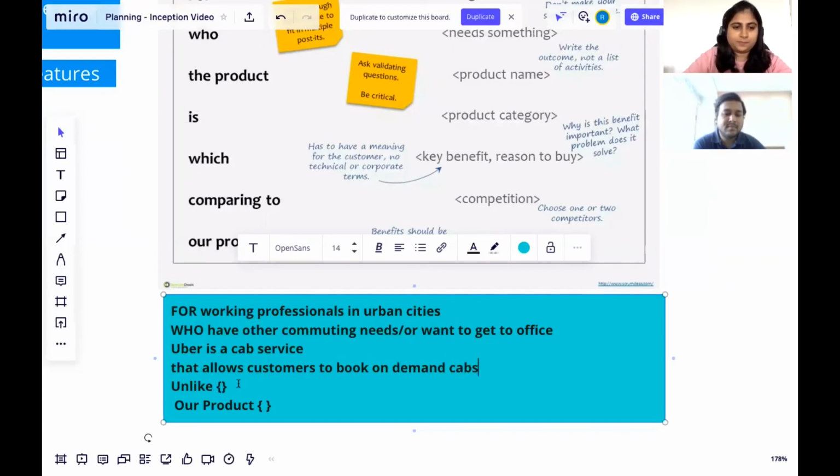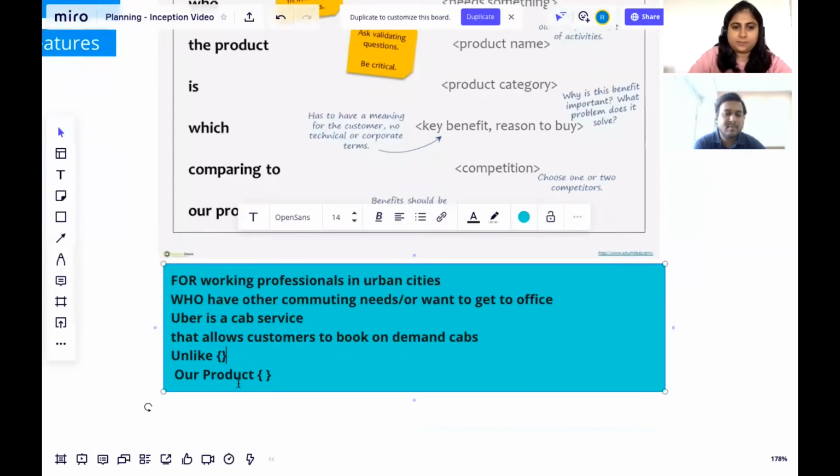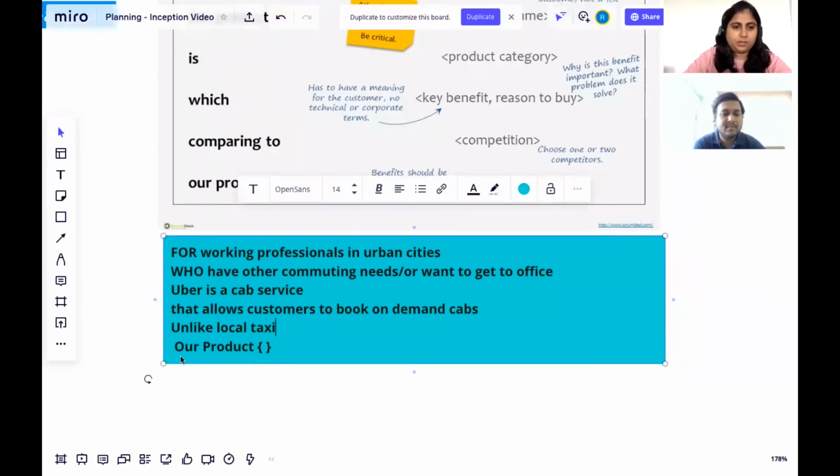Do you have any competitors? I would call the taxis or the local taxis as the competition. Okay, you can say unlike taxis. Shall I just also mention the word local, because taxi kind of becomes generic? Yeah, yeah, generic. So compared to the local taxi,